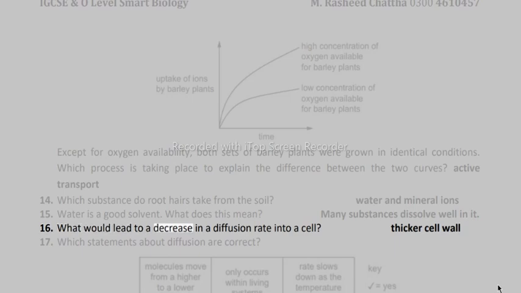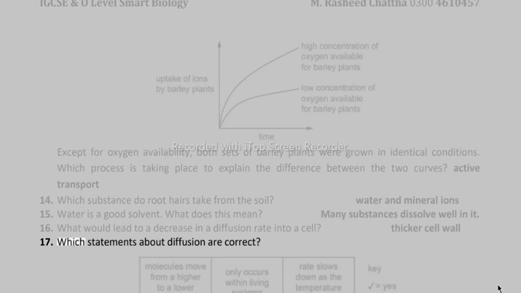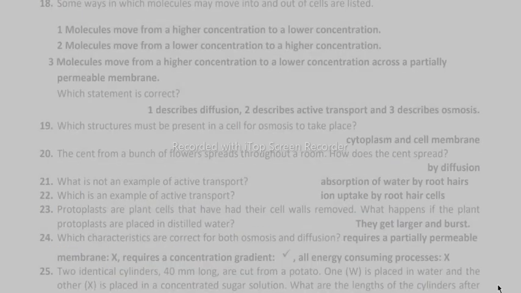16. What would lead to a decrease in a diffusion rate into a cell? Thicker cell wall. 17. Which statements about diffusion are correct? 18. Some ways in which molecules may move into and out of cells are listed. 1. Molecules move from a higher concentration to a lower concentration. 2. Molecules move from a lower concentration to a higher concentration. 3. Molecules move from a higher concentration to a lower concentration across a partially permeable membrane. Which statement is correct? 1 describes diffusion, 2 describes active transport and 3 describes osmosis.